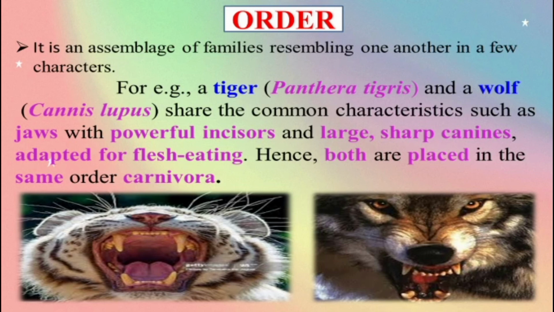Because of this, the tiger and wolf are placed in the same order; both are flesh eating animals. They have jaws with powerful incisors and very large, sharp canines adapted for flesh eating. Hence, both are placed in the same order, Carnivora.